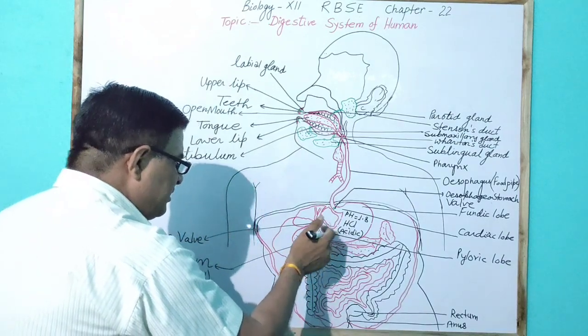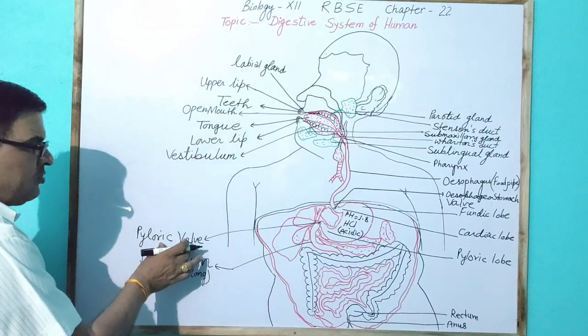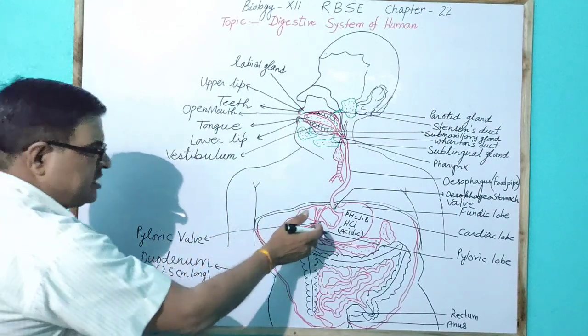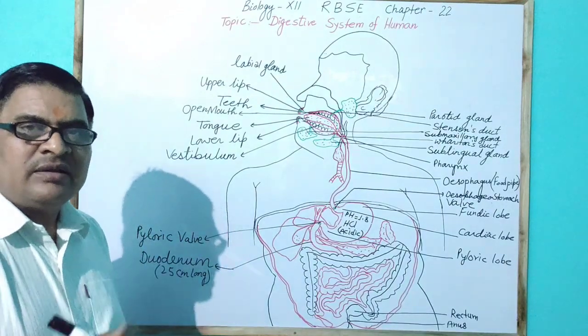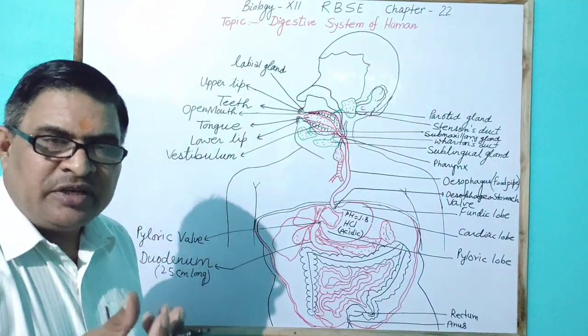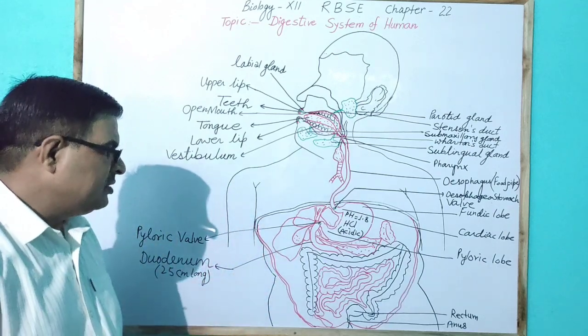Before entry into the duodenum, the pyloric valve is present. The pyloric valve opens one by one, and about 1 spoon of food reaches the duodenum.